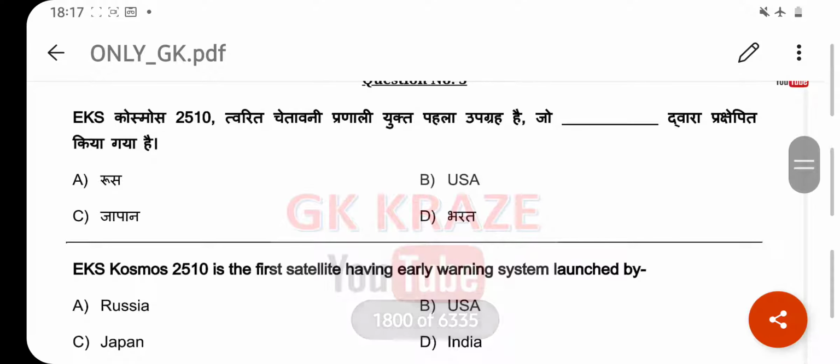EKS Cosmos 2510 is the first satellite having early warning system launched by? Your right answer is Russia. Option A.